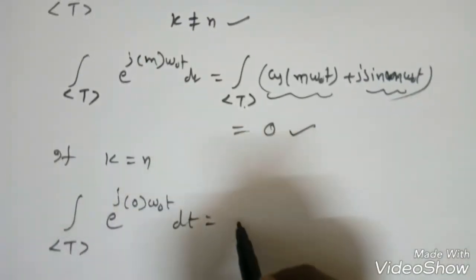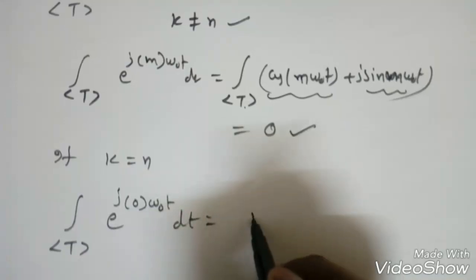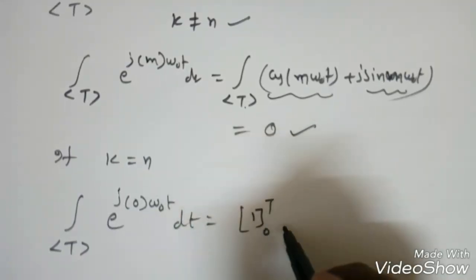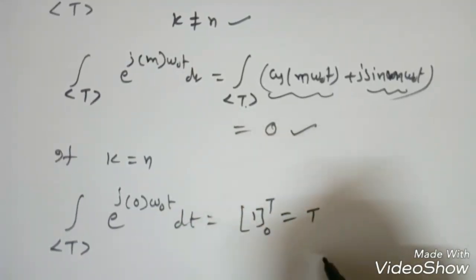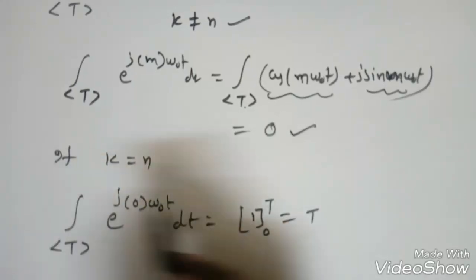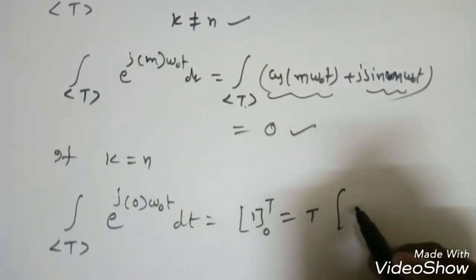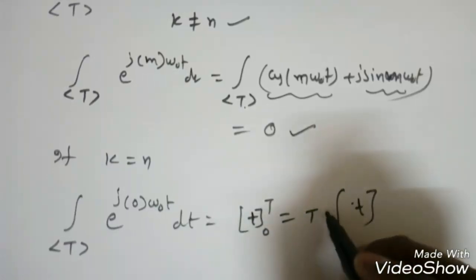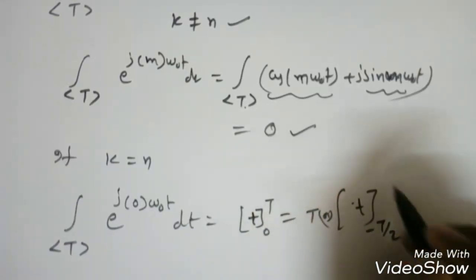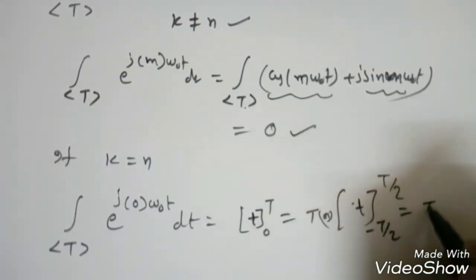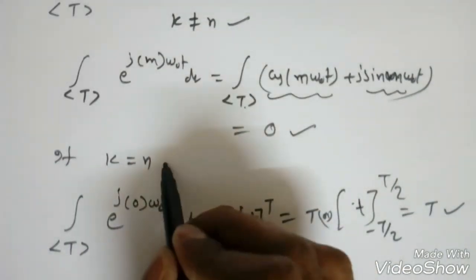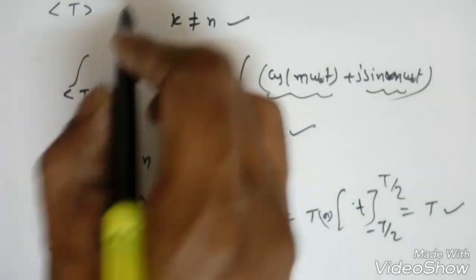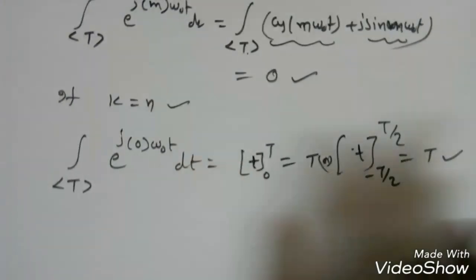It's 1, so integration of a constant over a single period, suppose 0 to T, gives the time period T. If it is from minus T by 2 to T by 2, over a single period, again it will become T. That means if k is equal to n, we get this total integration as T. If it is not equal to n, it's 0.